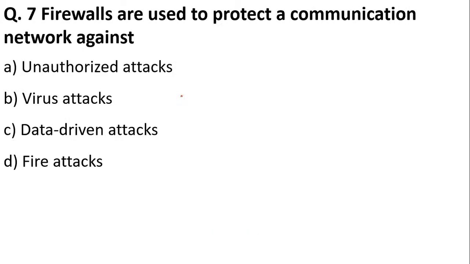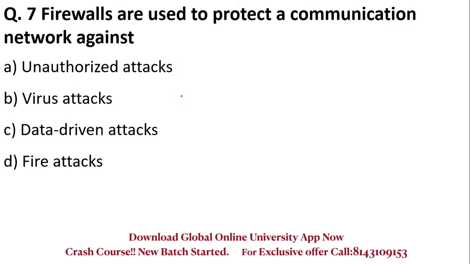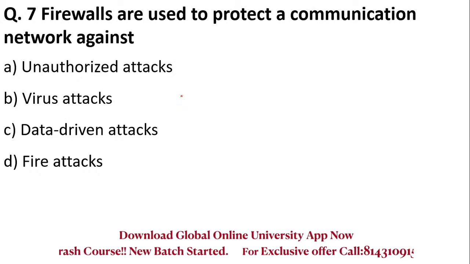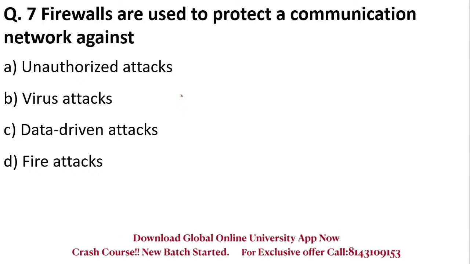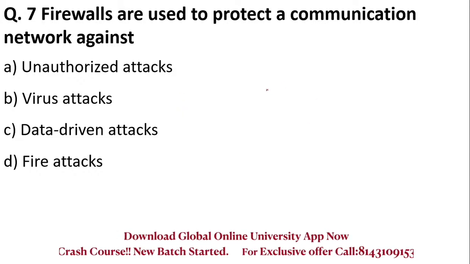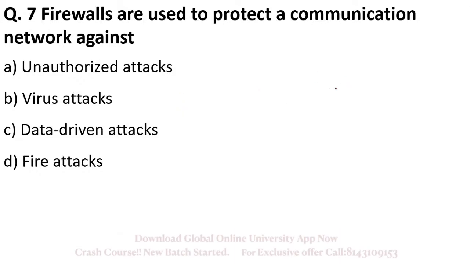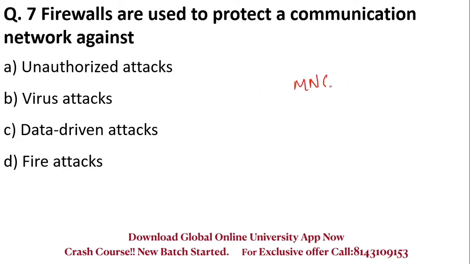Firewalls are used to protect a communication network against. So there are many people who work in MNCs, okay, multinational corporations.